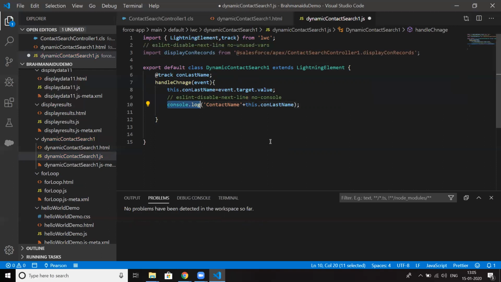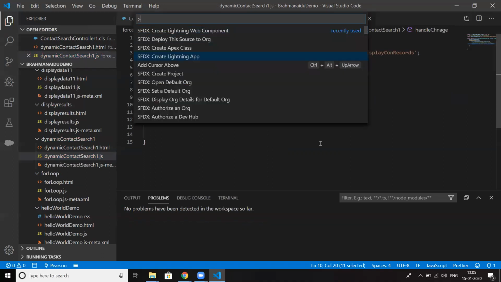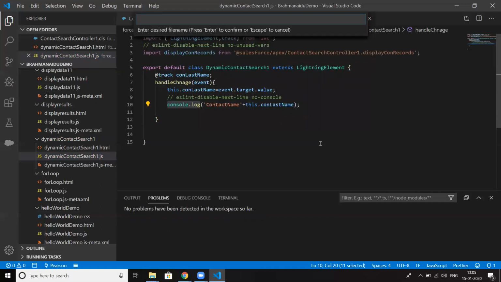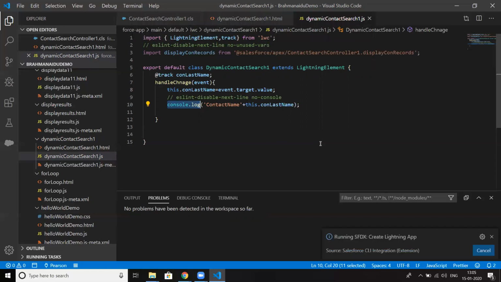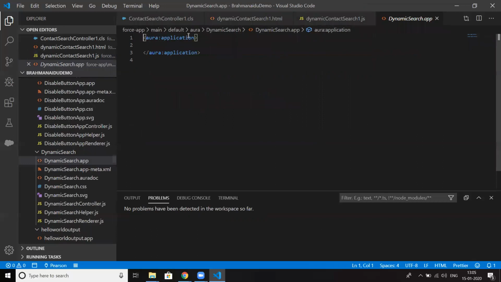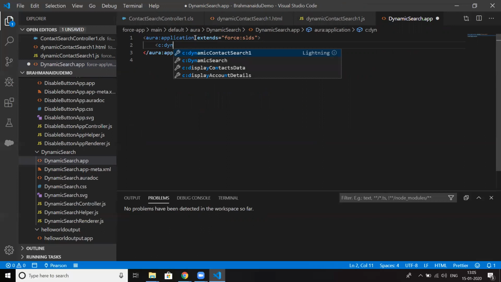Okay, so let me create an application. Application name: dynamicSearch. Here I'm extending force:slds so that it will acquire the properties of Lightning Design System. And then I'm including the component name. What is our component name? dynamicSearch, contactSearch1.